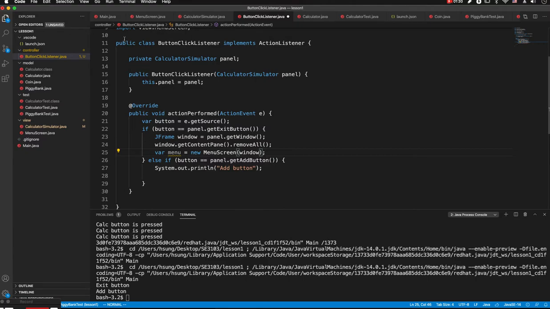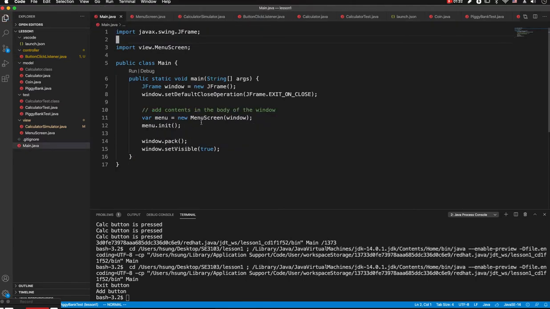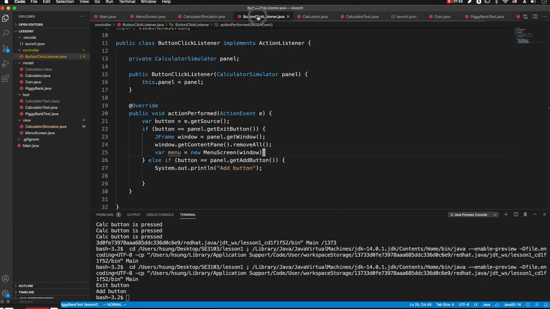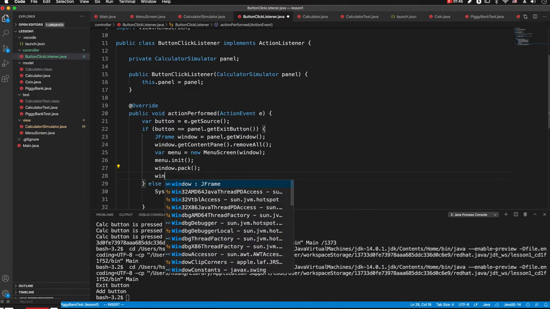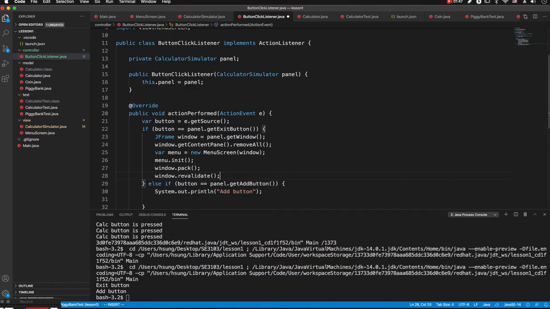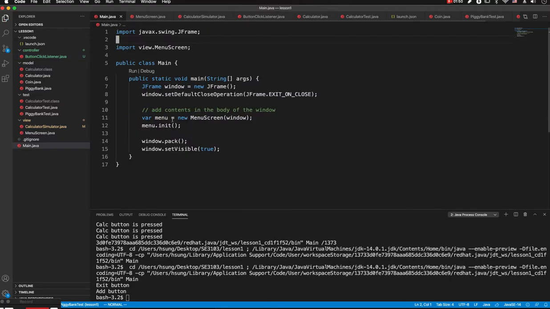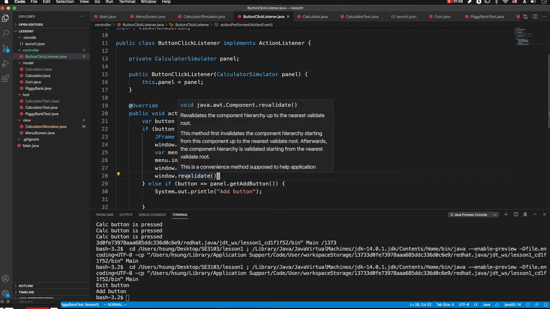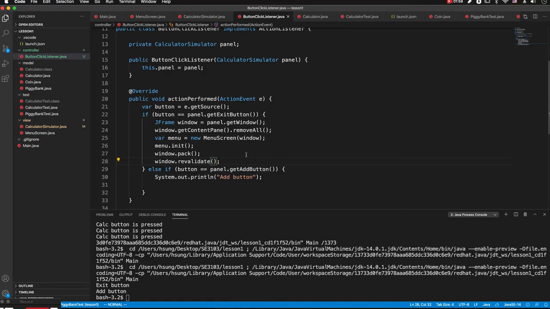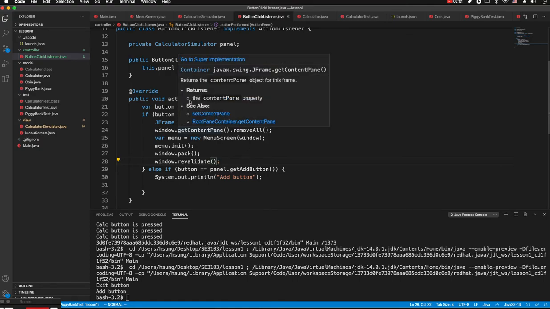Actually, the rest is similar to the main method, how we did it, but a slight difference is there. So create the menu screen, and on the menu screen we need to call the init method. After that, window.pack and window.revalidate instead of setVisible. The first time we call setVisible, but after that, as we change the contents, we call revalidate. So this is how to go back to the menu screen.